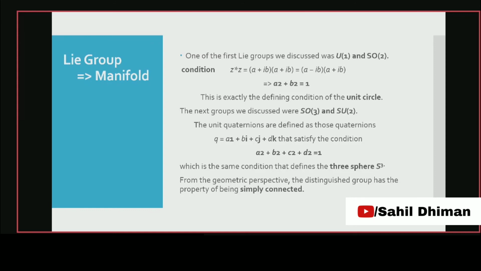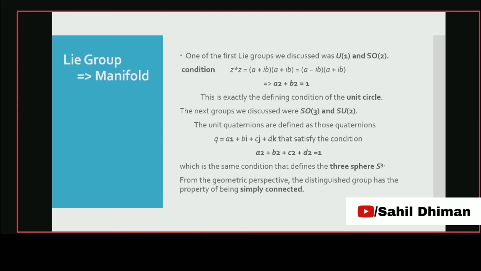So all Lie groups can be described using a geometrical object, that is a manifold, and this is a very important property of a Lie group. The important thing is that the distinguished group has the property of being simply connected. Simply connected means that on that geometrical object, any closed curve can be compressed to a point. On this circle and on this three-sphere we can draw a closed curve which can be compressed to a point.